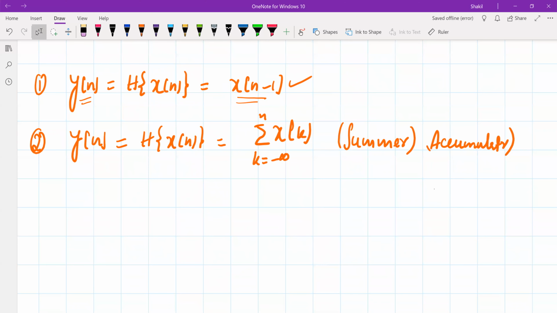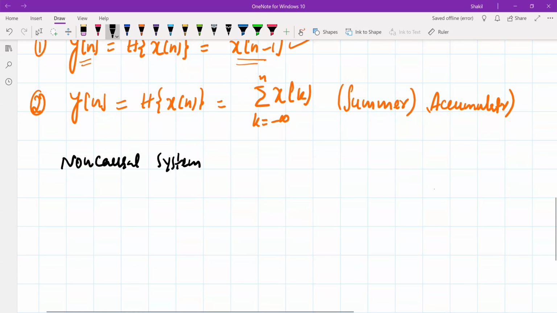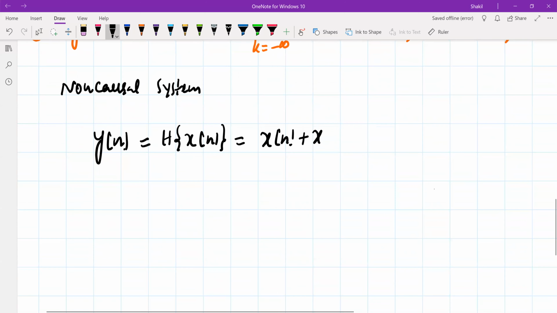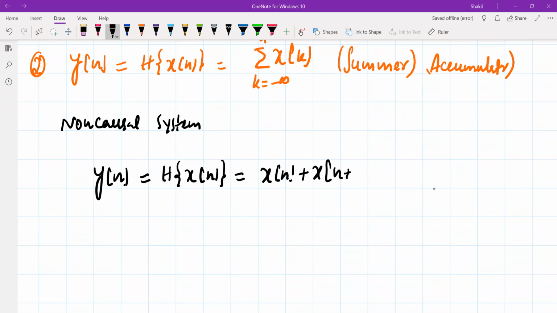In the same way, now examples of a non-causal system. If it anticipates the future values, for example, we can say y of n is the output of a system whose input is x of n, and this is equal to x of n plus x of n plus 1.